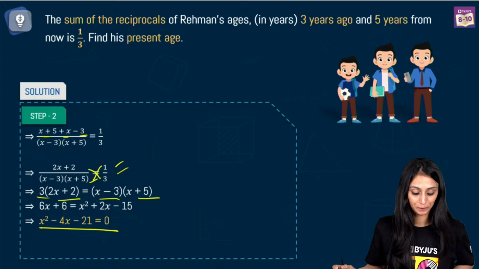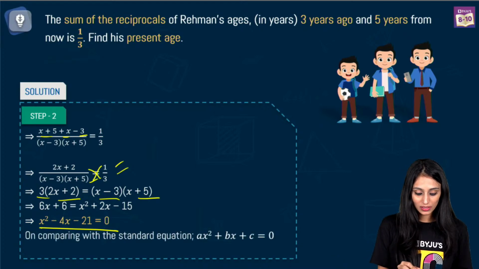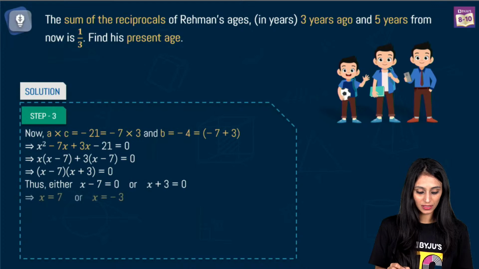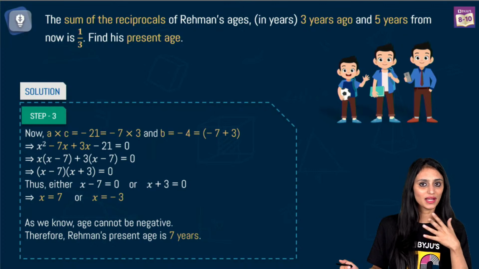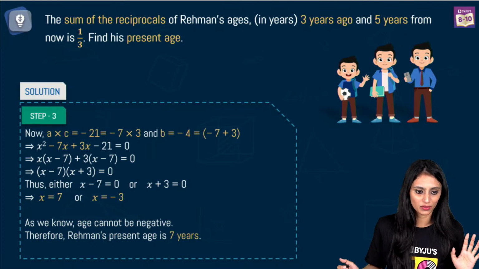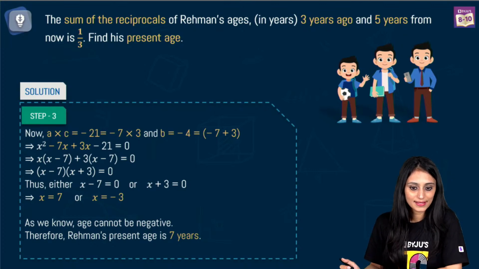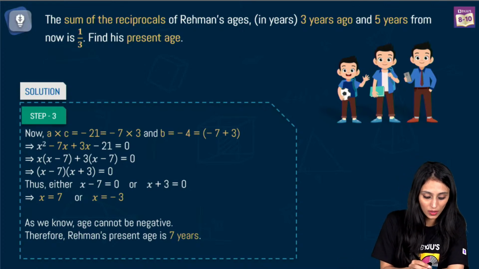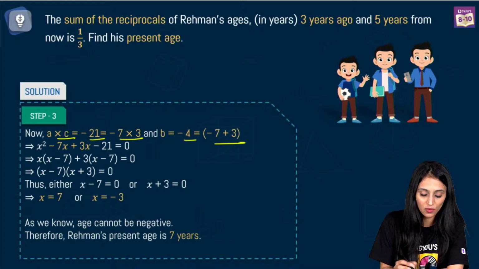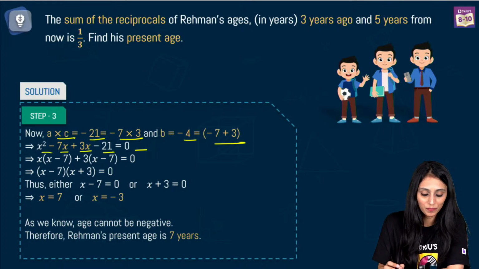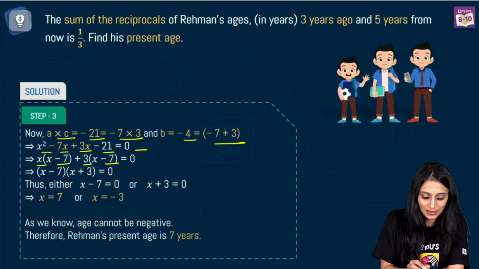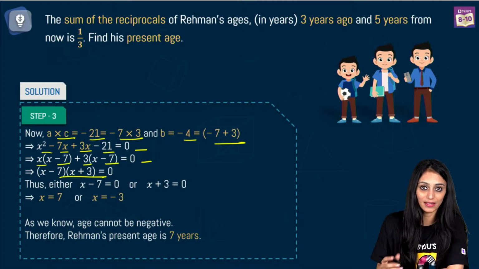Clear, Gaming Guru? Great. So on comparing with the standard equation, I'll get the values of a, b and c. It's not necessary that you follow this method. You can simplify it using whichever method you want. So we have a times c as minus 21, which is minus 7 times 3. B would be minus 4, which is minus 7 plus 3. We are just doing the middle term splitting here. So it can be written as x square minus 7x plus 3x minus 21 equals 0. So x times x minus 7 plus 3 times x minus 7 equals 0. You get this at the end. You equate them to 0.